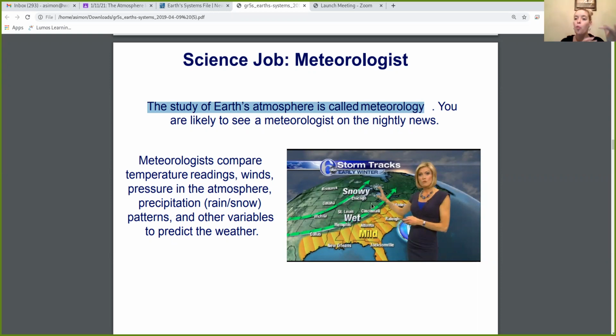It talks about wind pressure, cold fronts and warm fronts. So meteorologists look at all these things in order to tell us what the weather is going to be like. I'm sure that's something new for all of you guys. I'm sure you didn't know that the weather person on TV, the meteorologist, is actually studying the atmosphere.